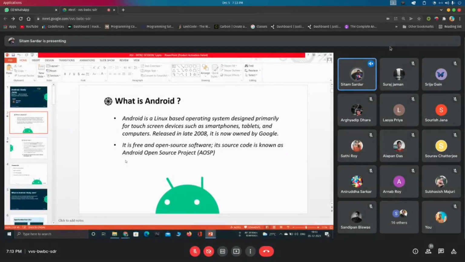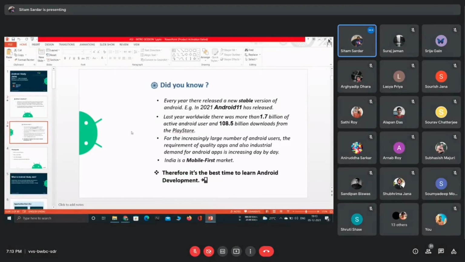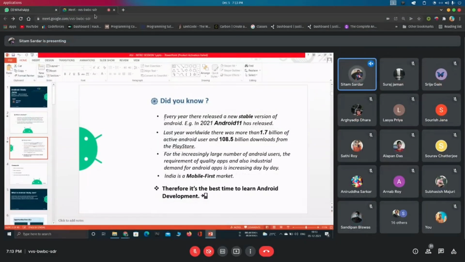Before you think about that, I want to show you something. Every year a stable version of Android is released. Just like in 2021, Android 11 was released and the Android 12 stable version was also released.